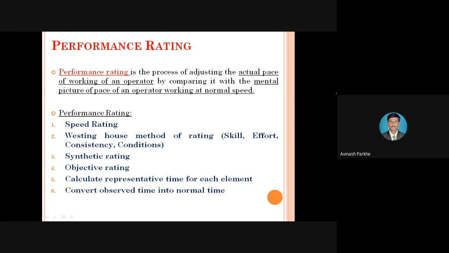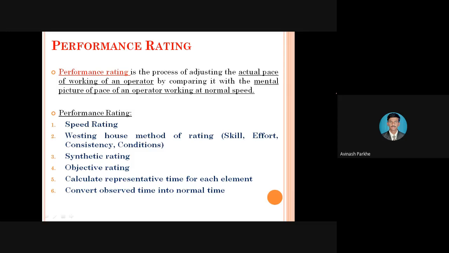Sometimes the work is assigned to any type of worker, and along with that work, the time is also assigned. That means you have to complete this particular task within 1 hour. So we are measuring whether that operator is completing his task in 1 hour or not.